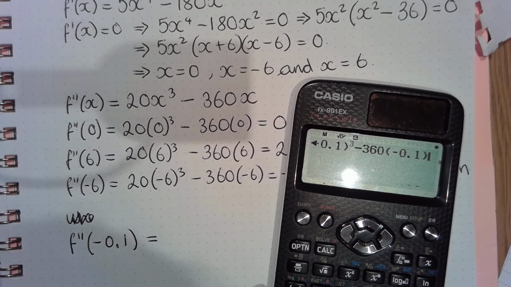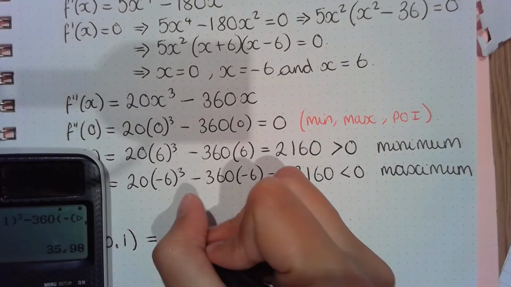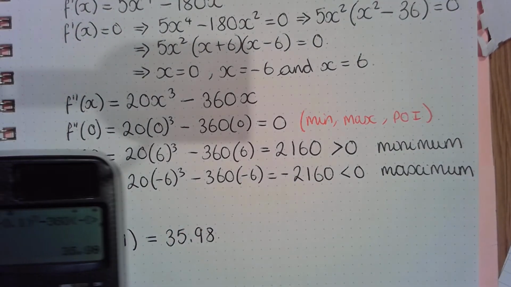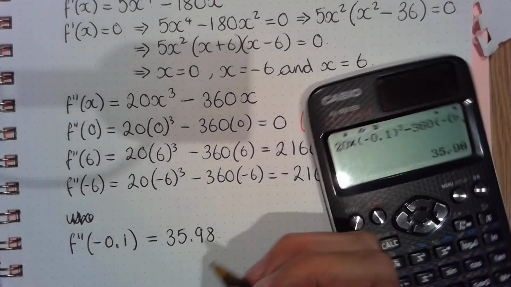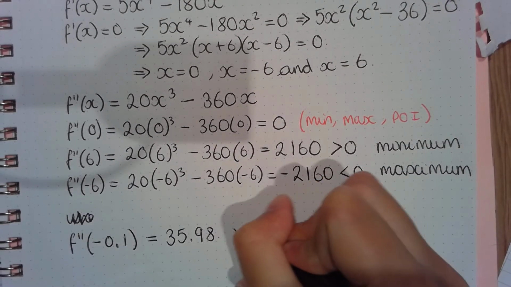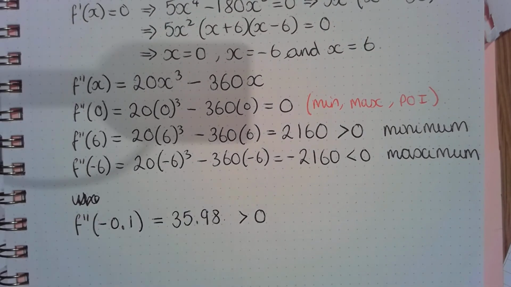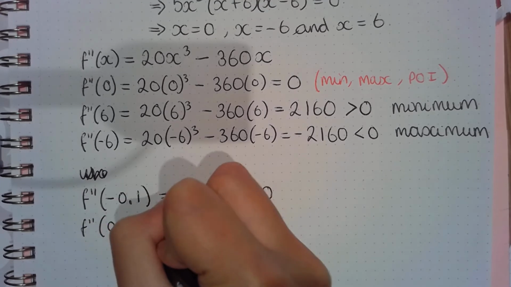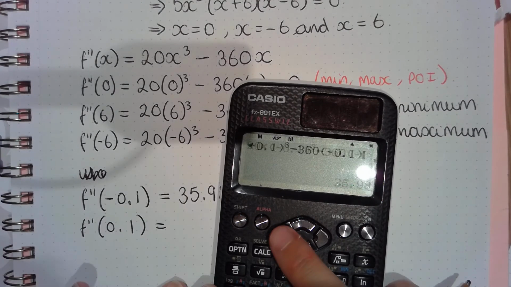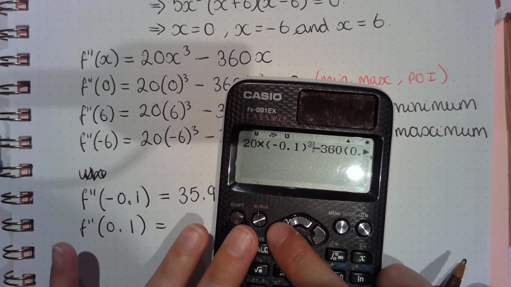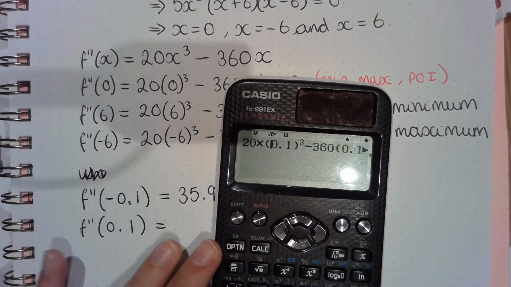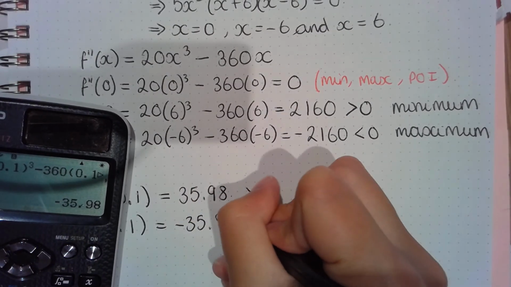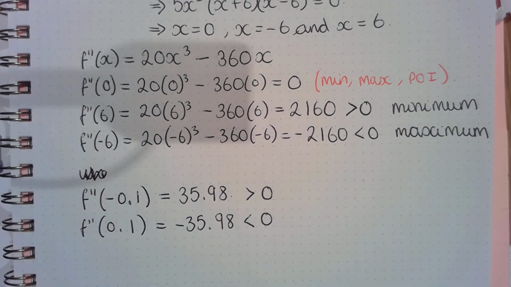So that's 35.98, and we know that that is greater than 0. And then we're going to do it at positive 0.1, which is negative 35.98, which is less than 0.